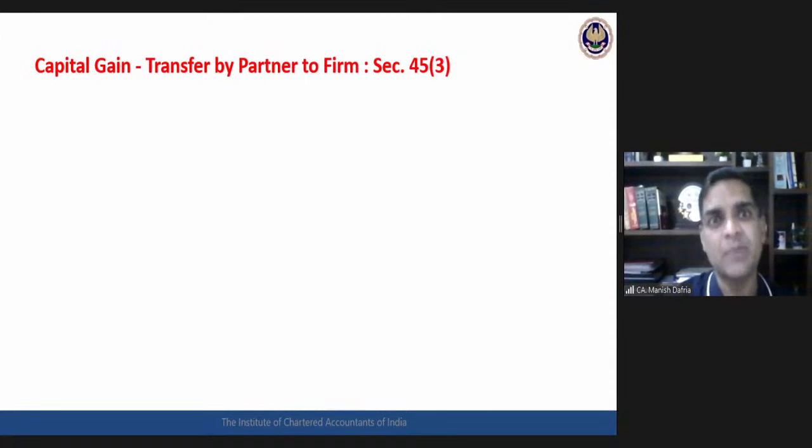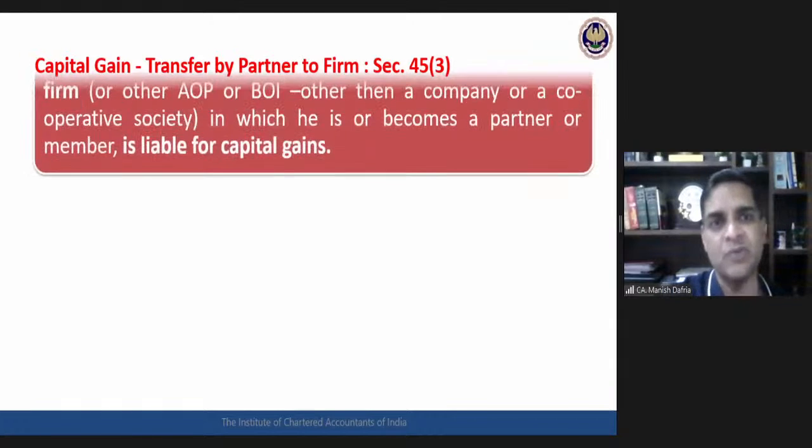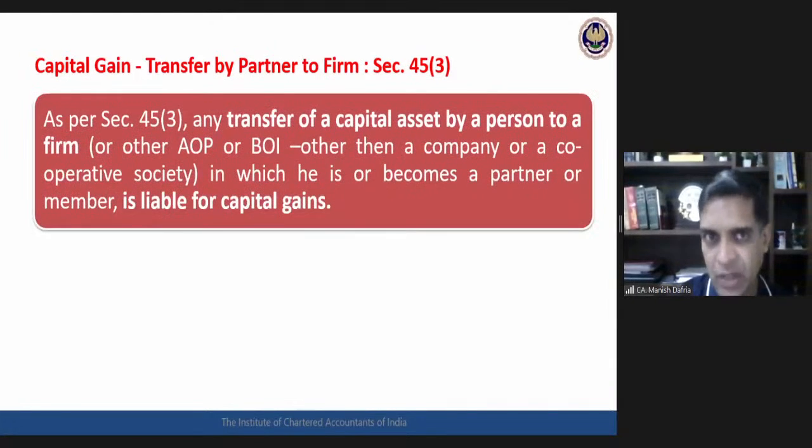Transfer of any capital asset by a partner to the partnership firm. A partner is transferring any capital asset to the partnership firm. Okay, so any transfer of a capital asset by a partner to a partnership firm in which he is a member, this is liable for capital gains.